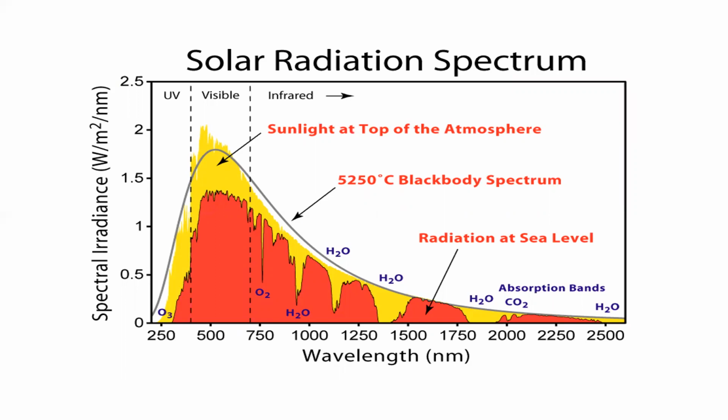Also we can see how much wavelength we are having: ultraviolet, visible, and next the infrared radiations. These three are the parts distributed here. So this is the solar radiation spectrum. Coming to the next slide.